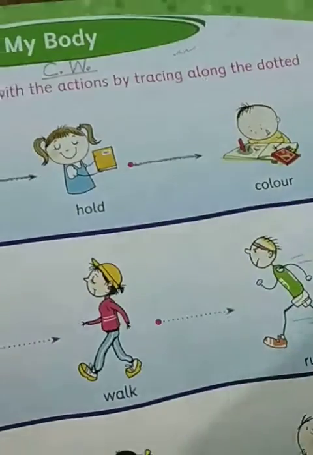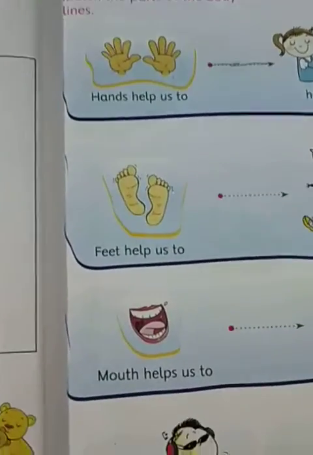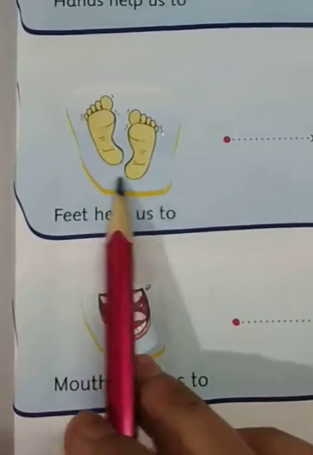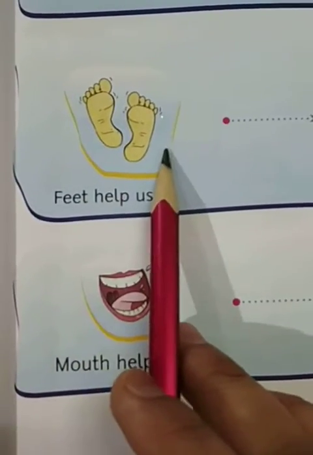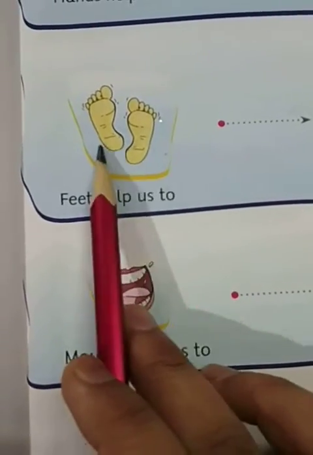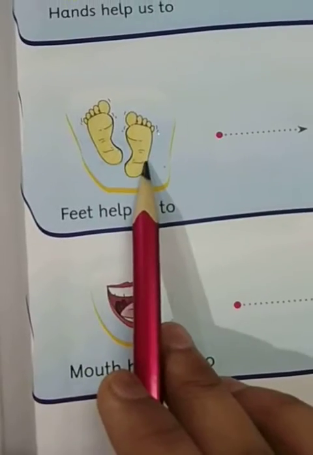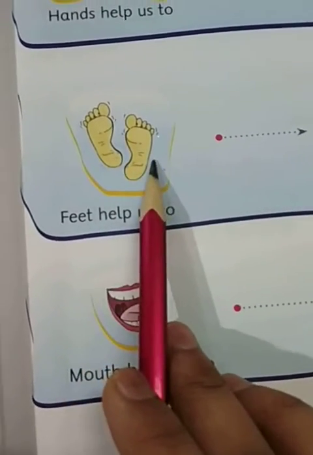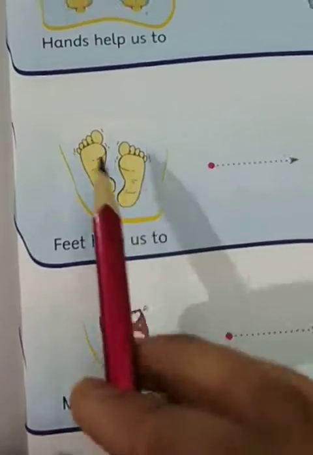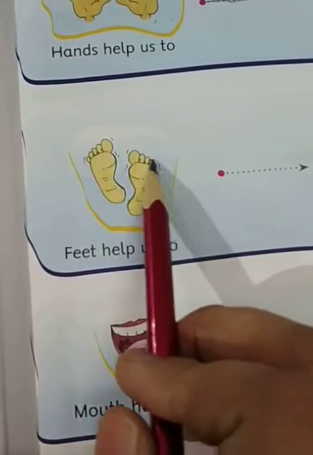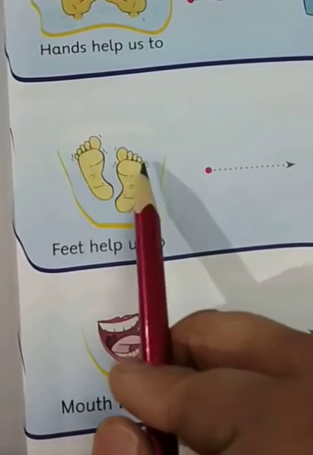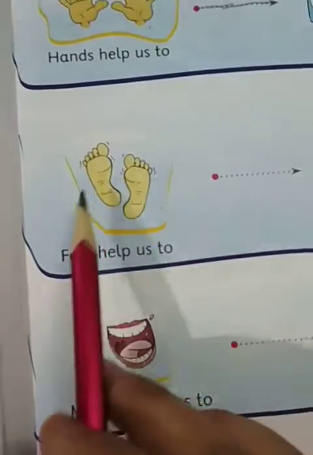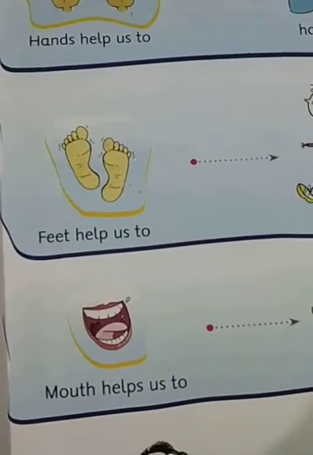Like this. Now, the second body part is feet. These are feet. How many feet do we have? We have 2 feet. And we also have fingers in them, like 1, 2, 3, 4, 5, 6, 7, 8, 9, 10. So in total we have 10 fingers.